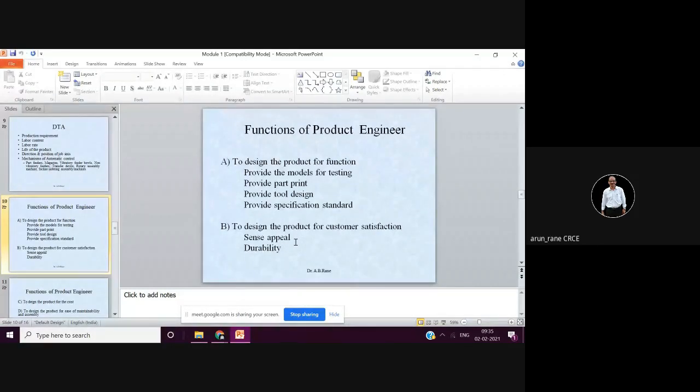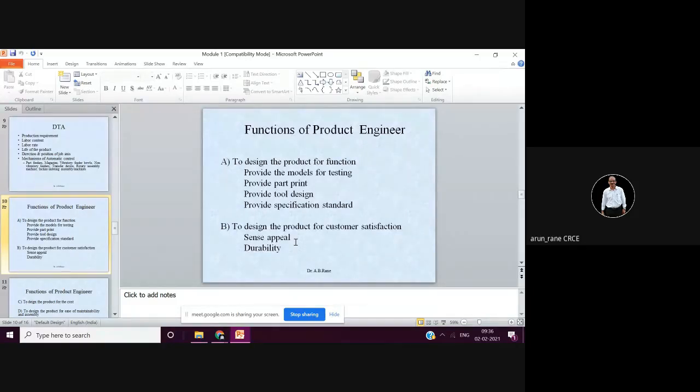Many times in the FMCG market or in the fashion industry, continuous improvement is done. If you talk about hats, they will make some small changes in the hats, or say shampoo bottles, or any fashion industry. Little improvements are done, and the products are made more appealing. The same is true for mobiles also. They make them more attractive than the earlier model. So that is what we call improvements, which create the sense appeal.